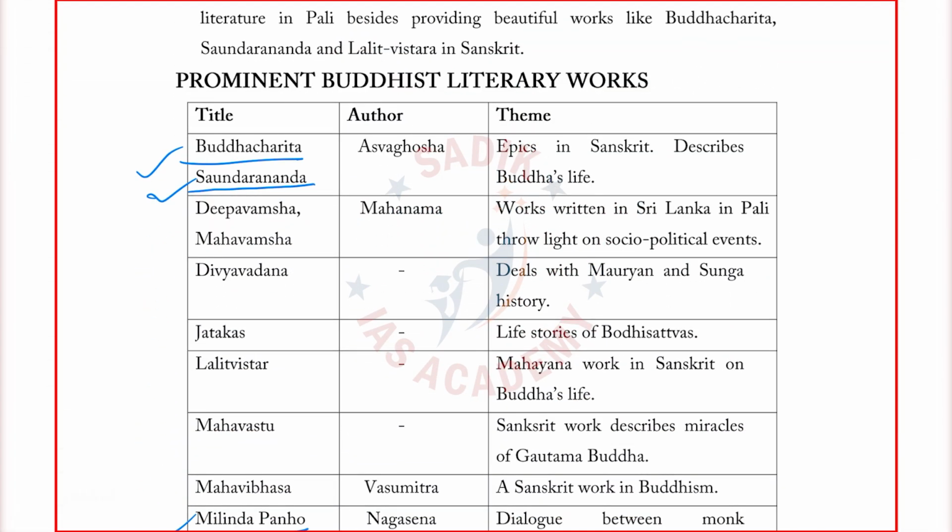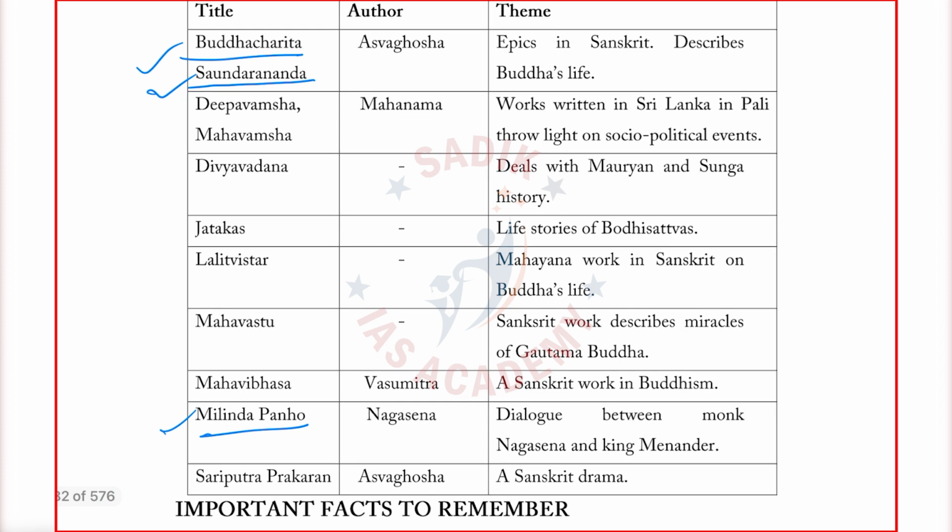So prominent Buddhist literature, this is very important. Again, I have given after every unit in ancient, medieval and modern, in that unit, what are the possible books which are there. So Buddha Charita, Saundrananda, Dipavamsa, Mahavamsa. I hope you would have heard the name Dipavamsa in a previous year question also.